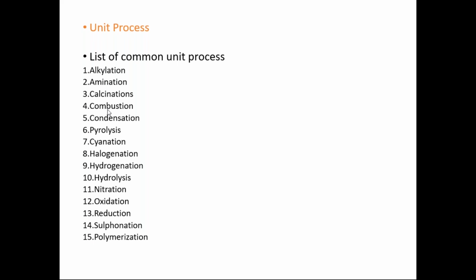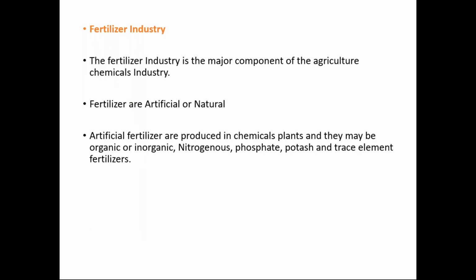So likewise, there are different reactions, different unit processes involved in the chemical industries. So these are the basic things, that is nothing but the unit operations and unit processes, right? Now we have to take some example where the chemical industry is involved. What are the hazards? What are the unit operations? What are the unit processes? What are the parameters which I already discussed?